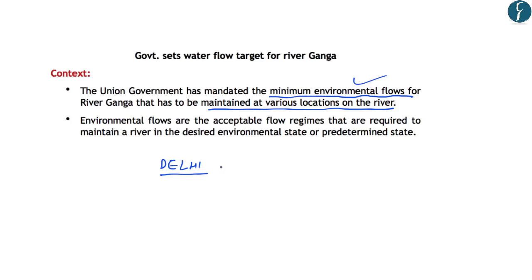And to avoid this situation, a minimum environmental flow, or the minimum flow of a river, is required to keep the river clean. And now in the case of Ganga, the Union government has made it compulsory to maintain a minimum environmental flow in the river Ganga.